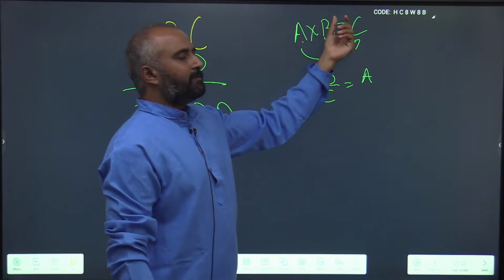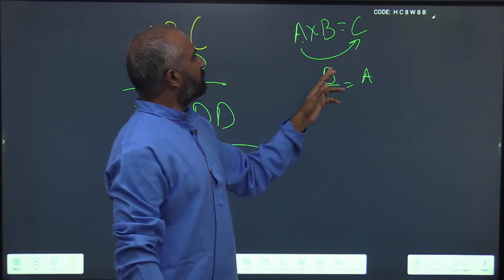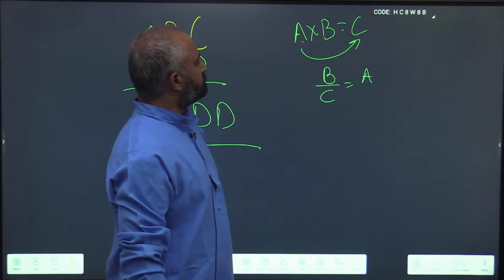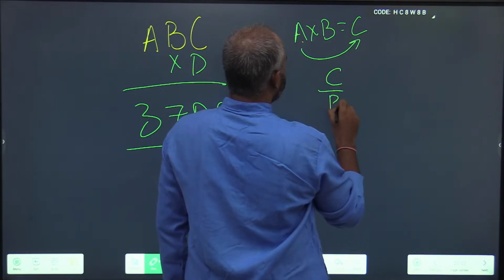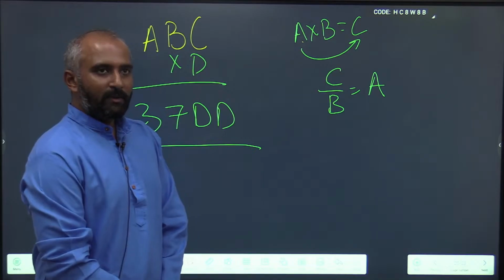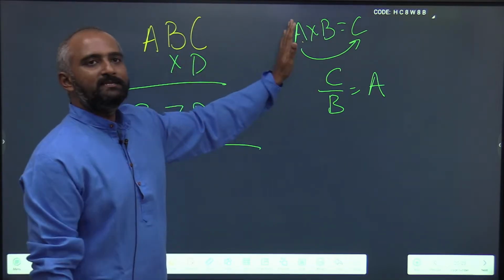A multiplied by B results in a C. Can I write this simply as C by B is equal to A? Can I do this or not? Just rearranging, nothing complex here.